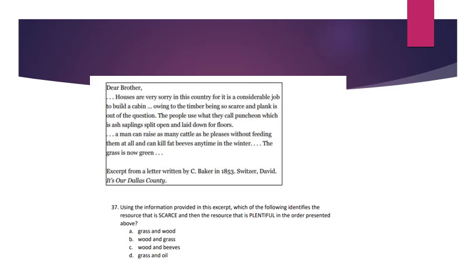Using the information provided in this excerpt, which of the following identifies the resource that is scarce, and then the resource that is plentiful, in the order presented above? A. Grass and wood. B. Wood and grass. C. Wood and beeves. D. Grass and oil.